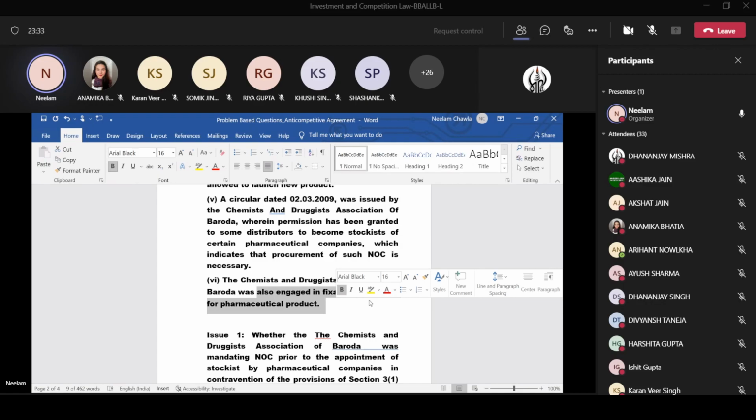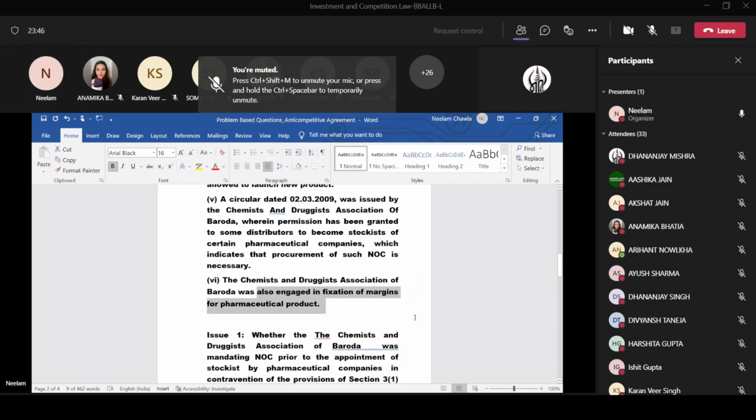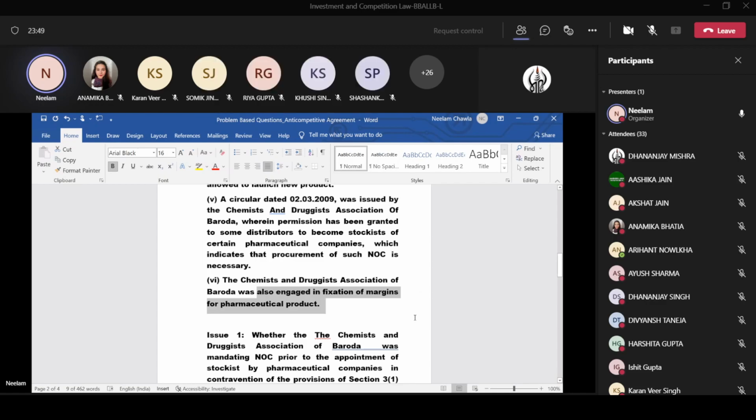By controlling this profit part, they are affecting the price, and therefore this also comes under the horizontal agreement, in which the price of these drugs is controlled by fixing this trade margin. So this problem is an example of the horizontal agreement.